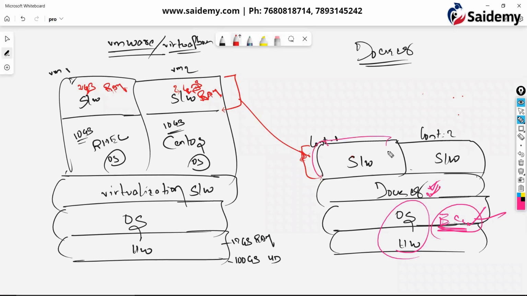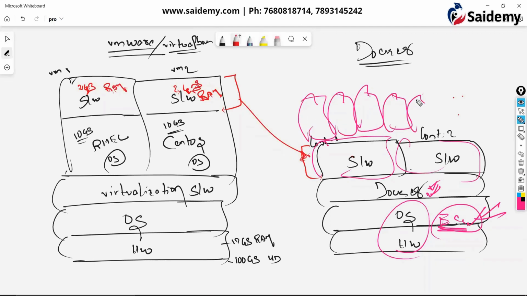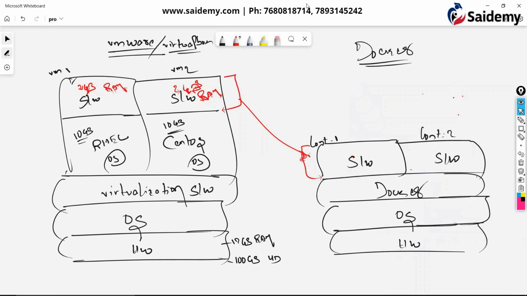Then we create containers. So on top of one EC2, there will be many containers, right? So I can use all these containers. That is how we are using it, that's what we are doing with Docker. I hope you understood why we are not using VMware, Oracle VirtualBox and all. We use an EC2 instance, but on top of EC2 we are keeping Docker containers. That is the reason.